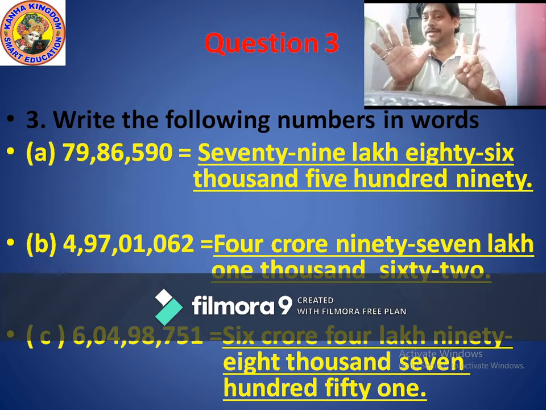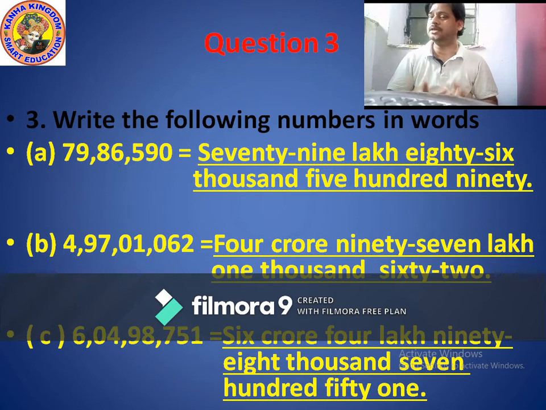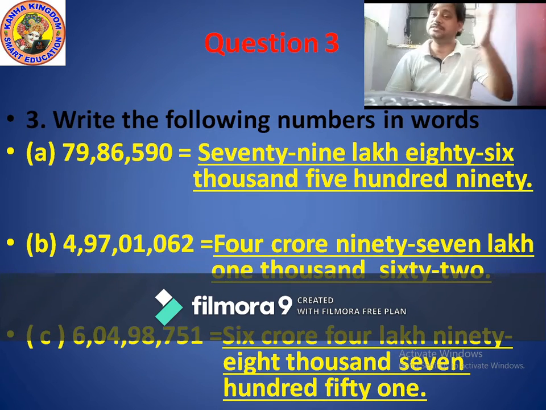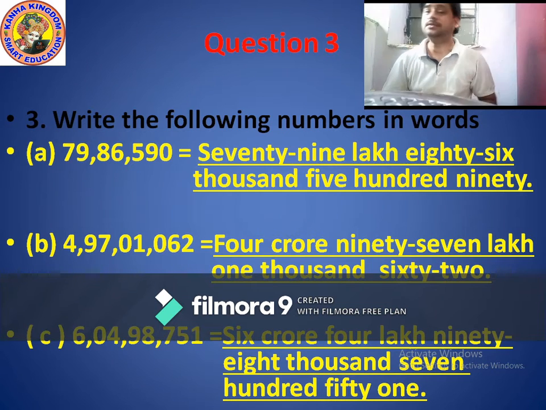7986590. So how many digits? 7 digits. And in 7 digits, how many commas? 2 commas. Again, starting from the right hand side: ones, tens, 100, 1 comma. 1000, 10,000, another comma. And lakhs, 10 lakhs. So total 9 digits. Okay, now it is very easy to explain it, because when you write down